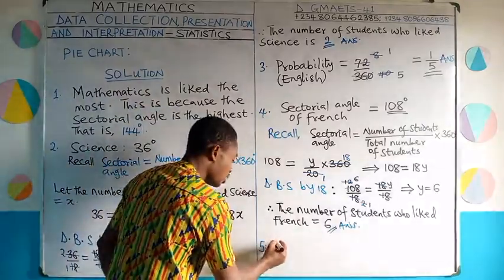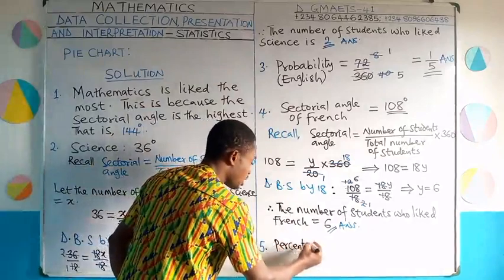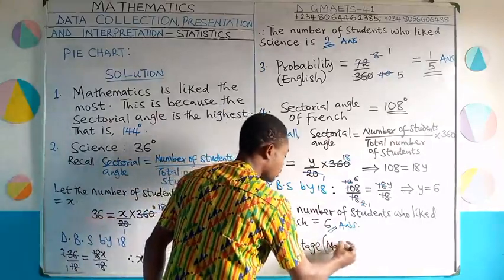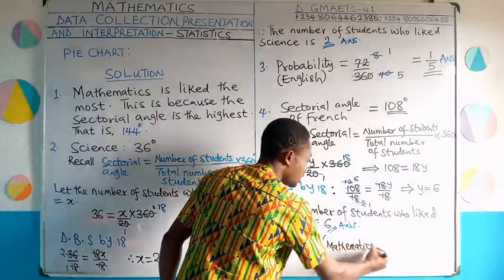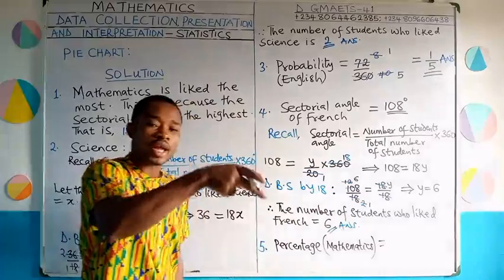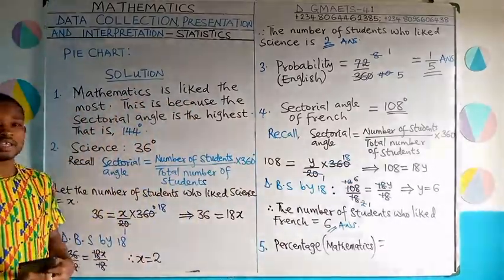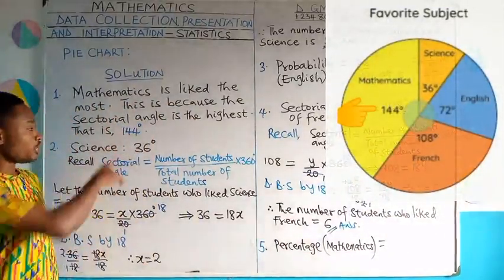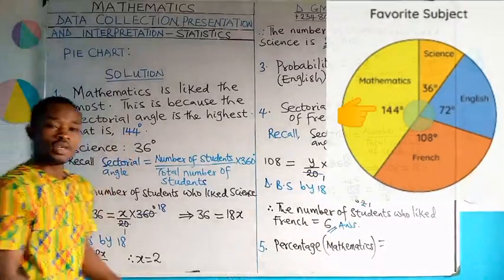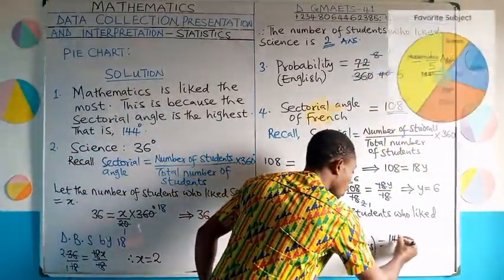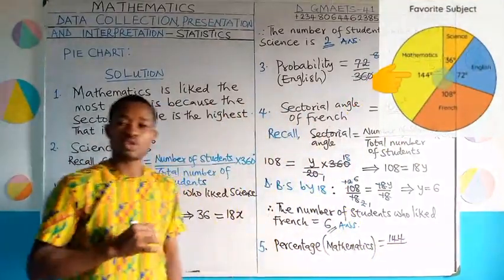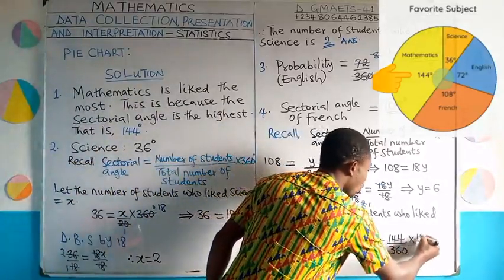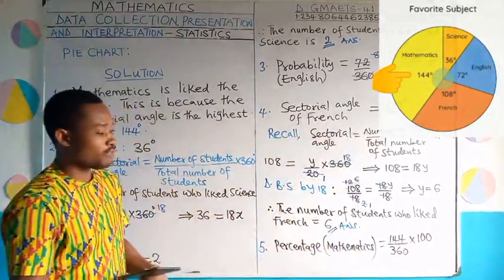Let's go. Percentage of students that liked mathematics. So I'll just write percentage in brackets mathematics. I want to manage this space. It will be equal to the sectorial angle of mathematics. Please take a look at the pie chart there. What is the sectorial angle of mathematics? 144 degrees. We already got it from question number 1. So it's going to be 144 divided by the total sectorial angle, which is 360 degrees, and then we will multiply it by 100. That 100 converts it to percentage.